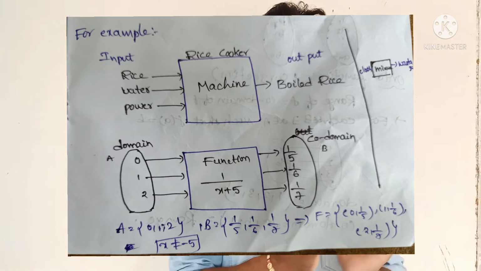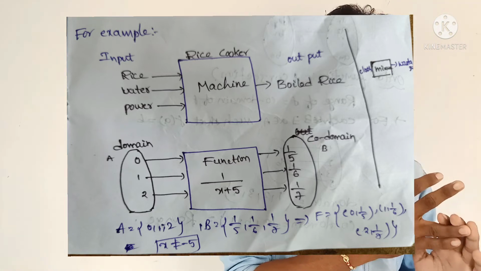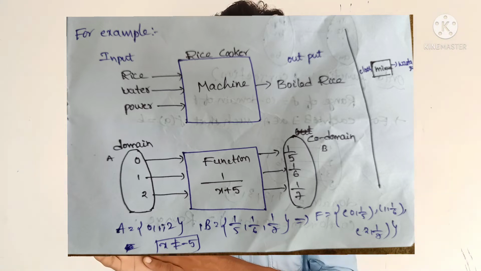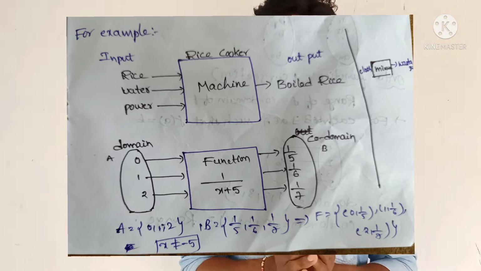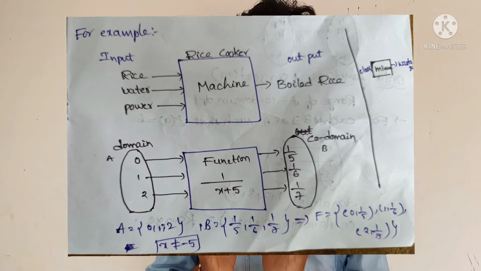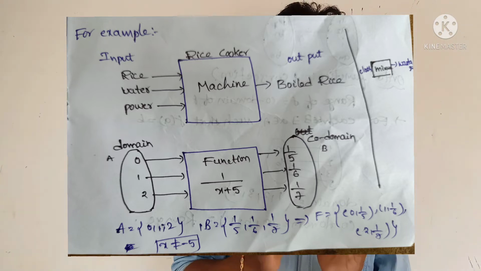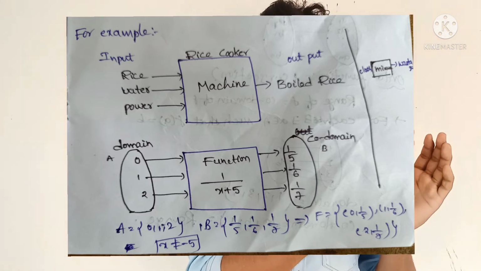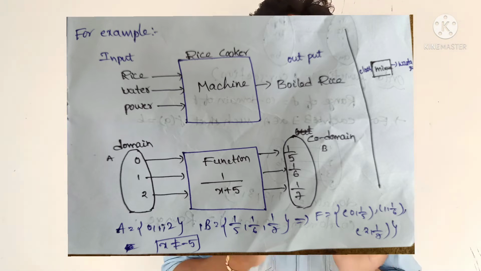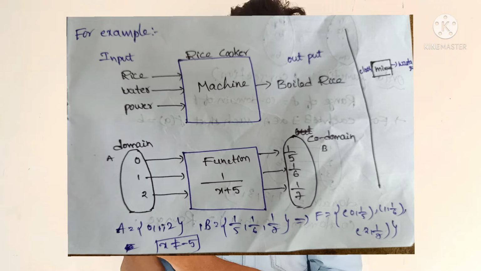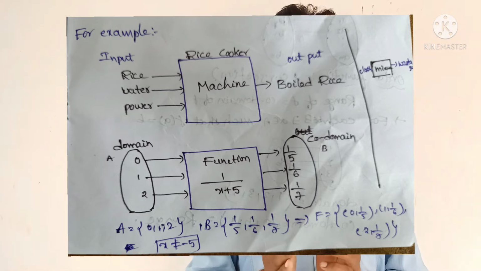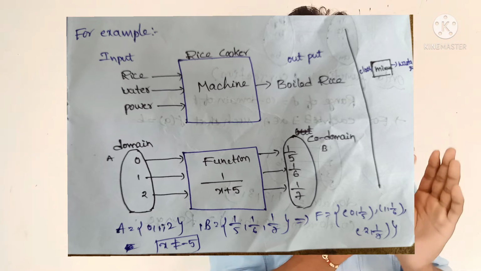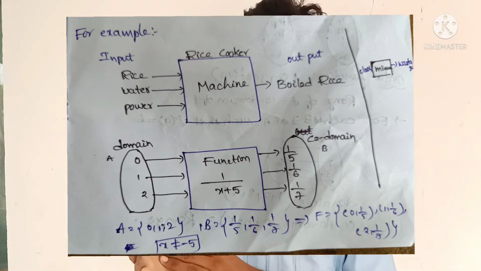Here is an example used in our daily life. I will take a rice cooker as a machine. I give some inputs like water, rice and power. Then the output comes: boiled rice. Here we observe that we have to give some input to the machine, then the output comes. Now I will take f(x) = 1/(x+5) as a function, and put x values 0, 1, 2 into the function. Then the outputs 1/5, 1/6, 1/7 come. By the definition of a function, inputs are known as the domain and outputs as the codomain.